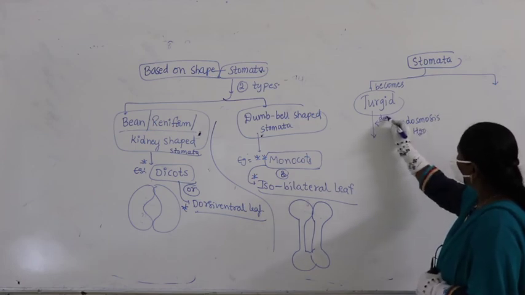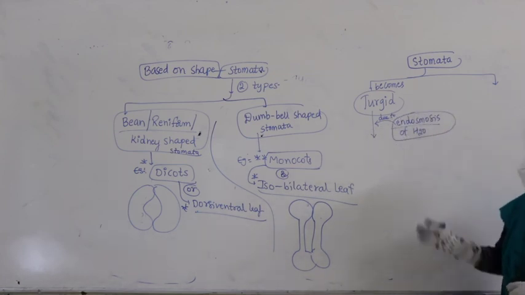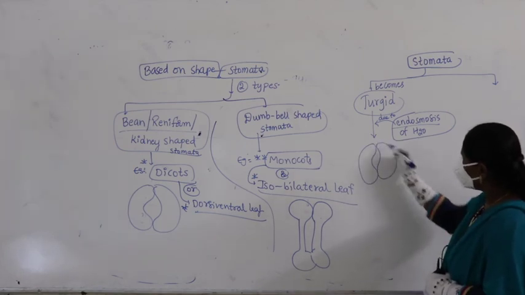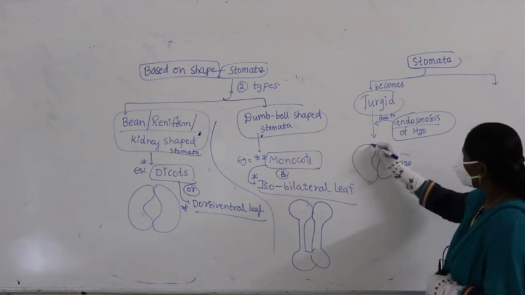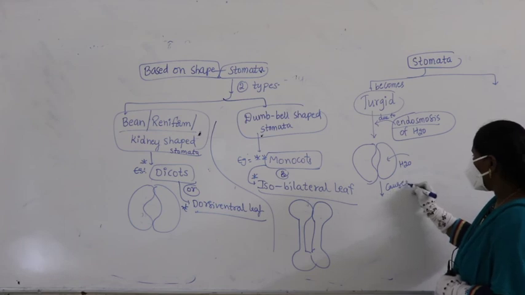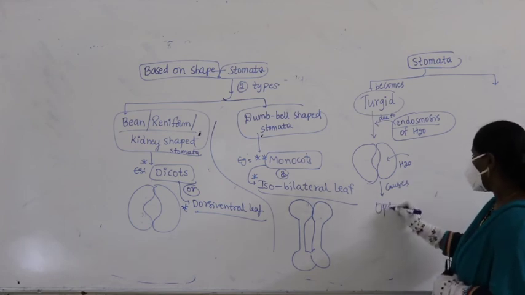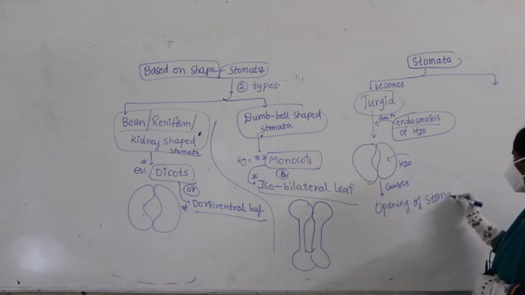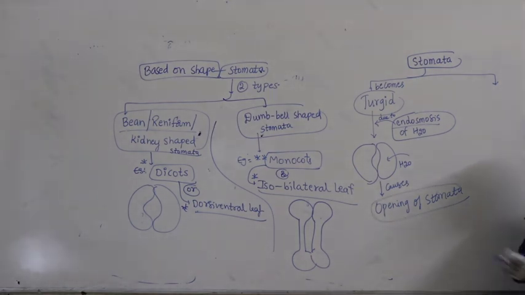Water is entering. So, when water enters here, what happens? It becomes turgid. Then it causes opening of stomata. I hope it is clearly understood, right.